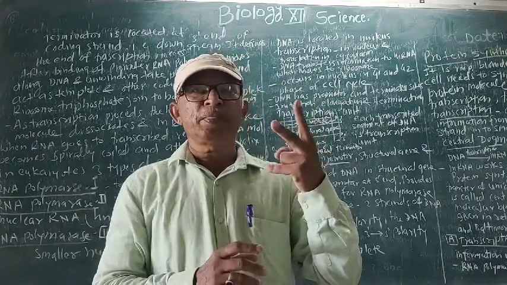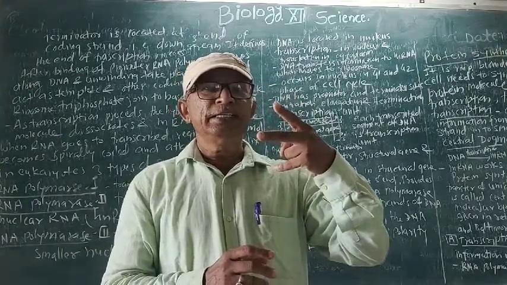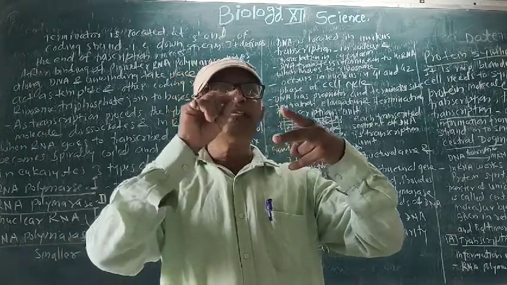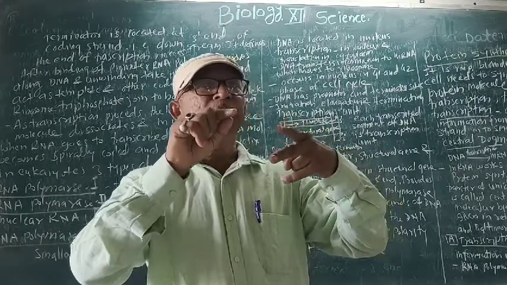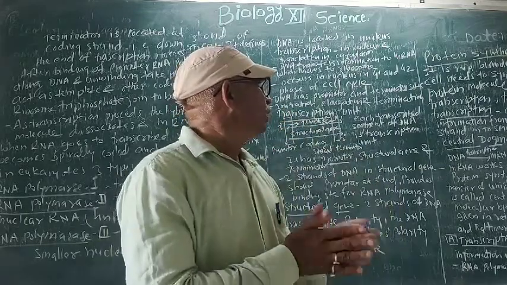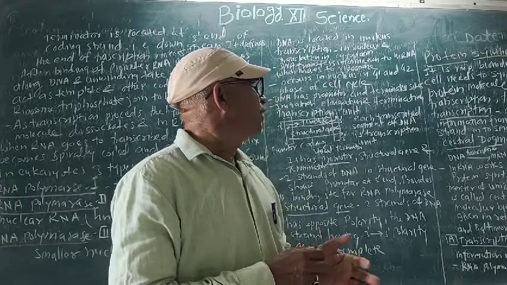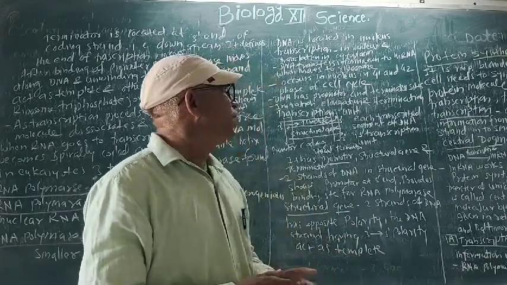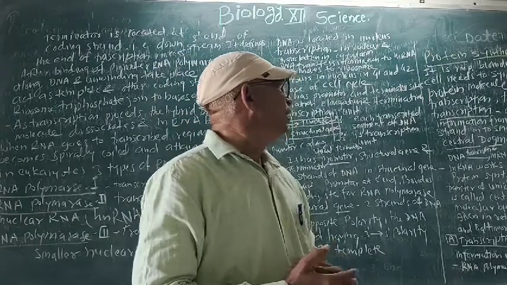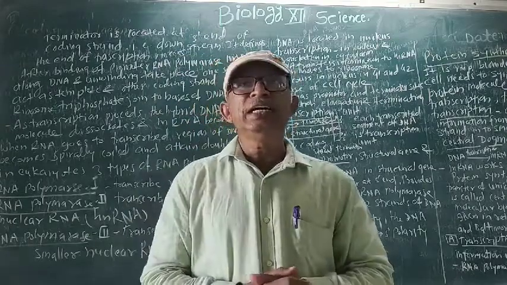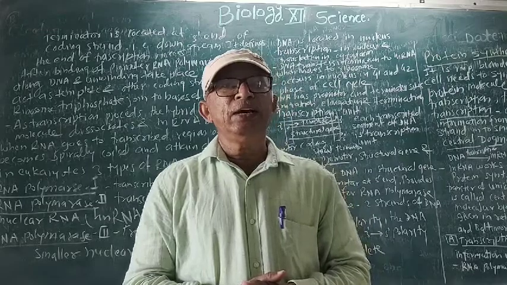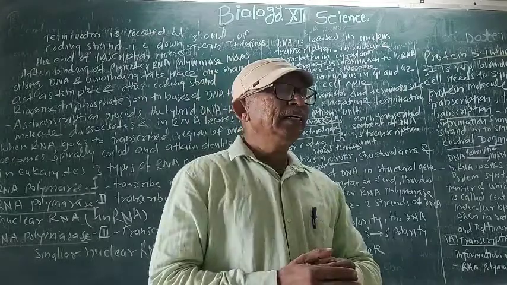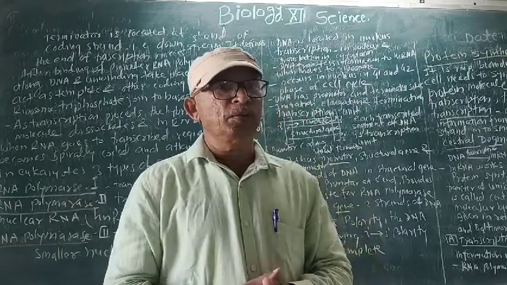It gives its coded genetic information to the mRNA, so it is called the transcription process. That is, copying the genetic information from one DNA strand to a single stranded RNA is the transcription process.